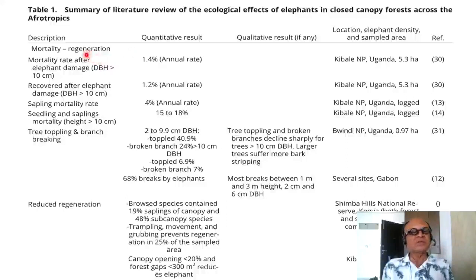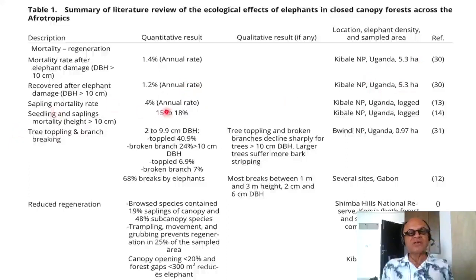Mortality and regeneration. Mortality rate after elephant damage. So this is the diameter at breast height, which is greater than 10 centimeters, so it determines the size of the tree. The annual mortality rate after elephant damage is 1.4%. This is the result from Kibale, Uganda, for a 5.3 hectare area. Recovery after elephant damage, diameter at breast height greater than 10 centimeters, is a 1.2% annual rate. So with mortality and recovery, you can see the difference is tiny. Again, from the same place, as you can imagine.